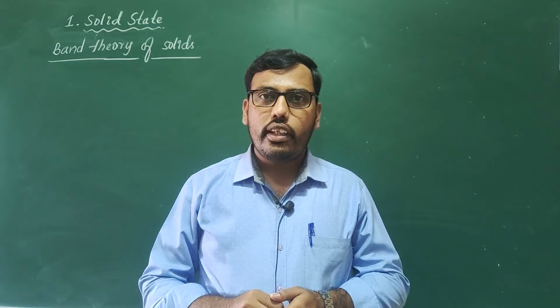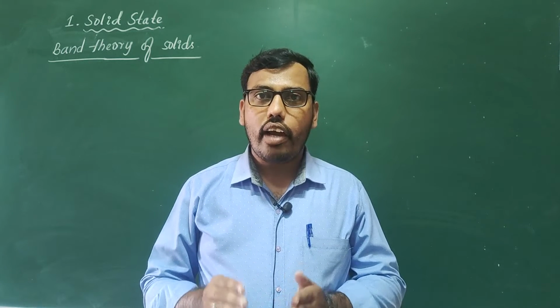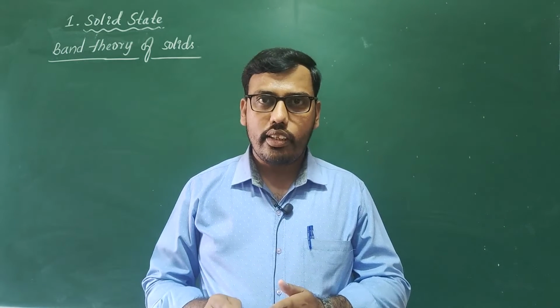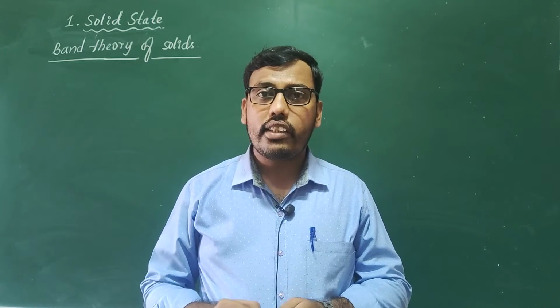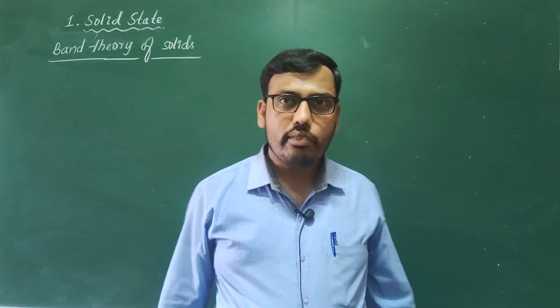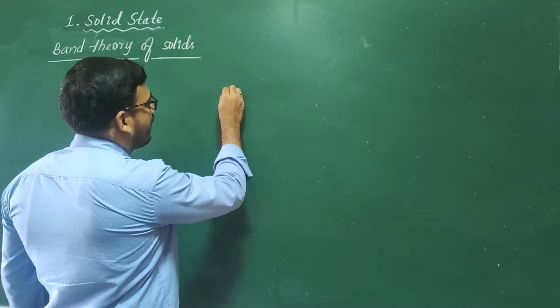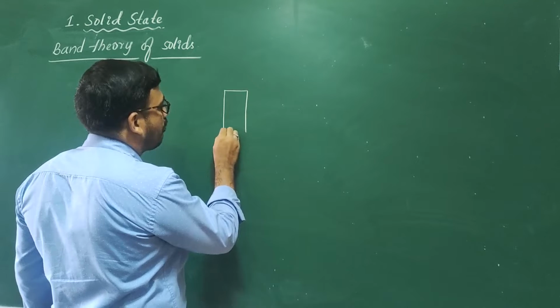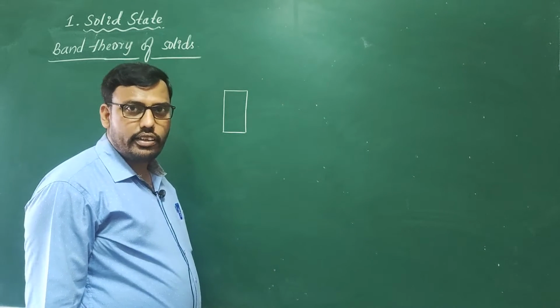Now these molecular orbitals which have formed have close energy. All of them have close energy, hence they appear to be a band. So these molecular orbitals which have close energy appear as a band. They look like this, that's why it is a band.